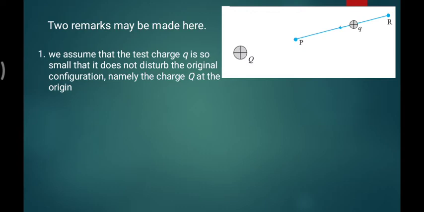No, because the sun is huge and the earth is tiny compared to it. So here also, the test charge is very small and the source charge is very large compared to it, so it does not disturb the original configuration of the test charge or the source charge Q. This is the first comment.